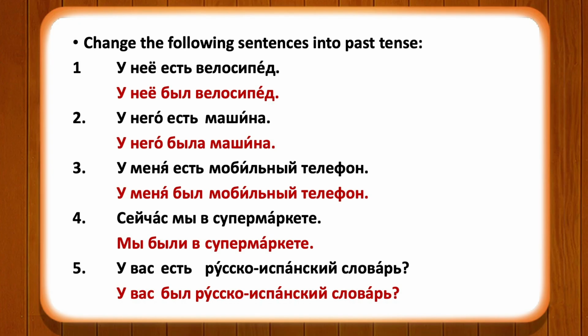So сейчас мы в супермаркете means we are at the supermarket right now. In order to convert the sentence into past tense, you can say раньше мы были в супермаркете. We were at the supermarket earlier, or simply say мы были в супермаркете. So we were at a supermarket.